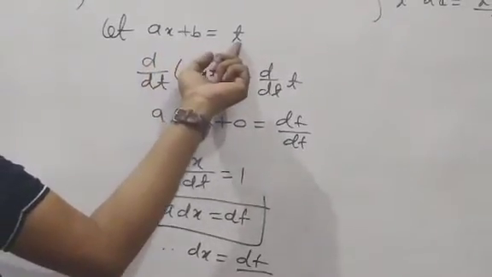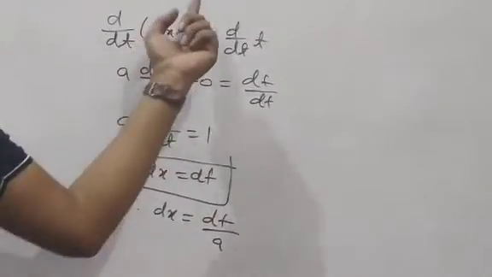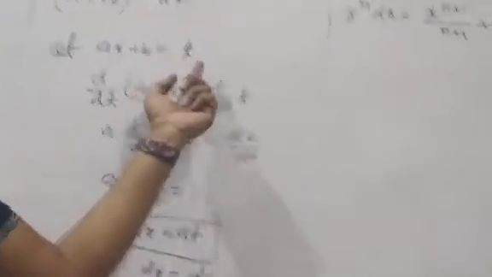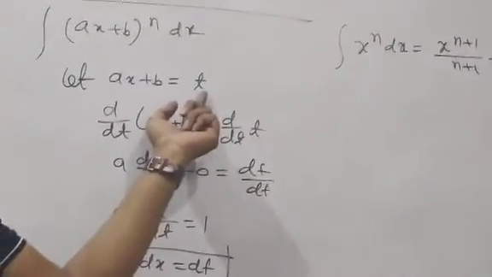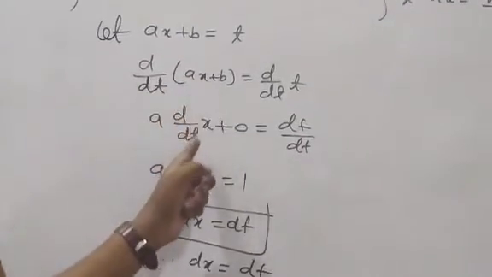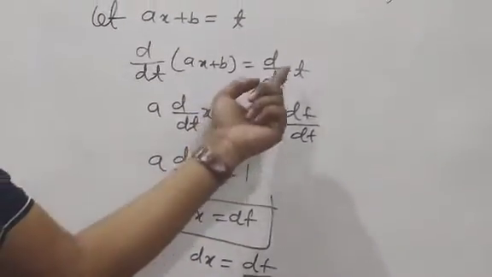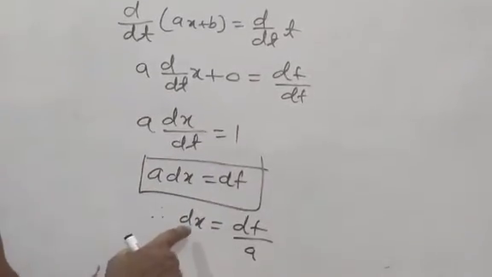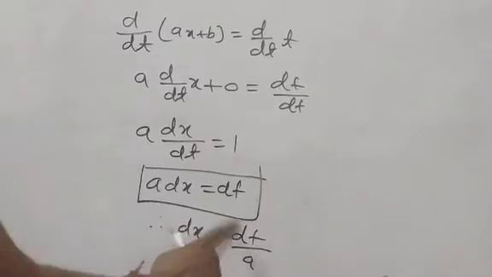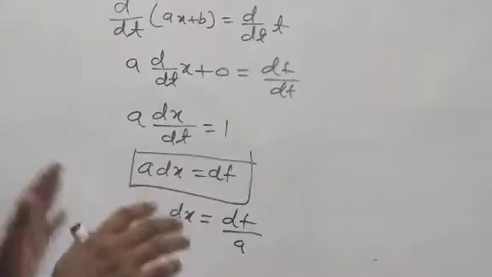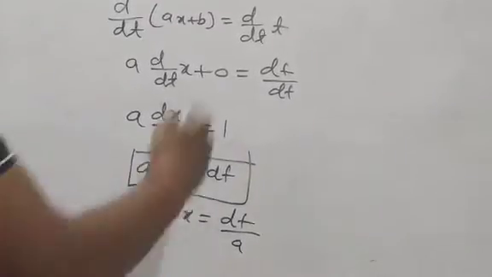Once more, because this substitution method is very important for you. ax plus b is equal to t. Now, differentiating both sides with respect to their variables: if t is there, with respect to t; if theta is there, with respect to theta. Then here ax plus b, a is a constant, x with respect to t gives dx by dt, and dt by dt means 1. Finally, we can find the value of dx in terms of dt.